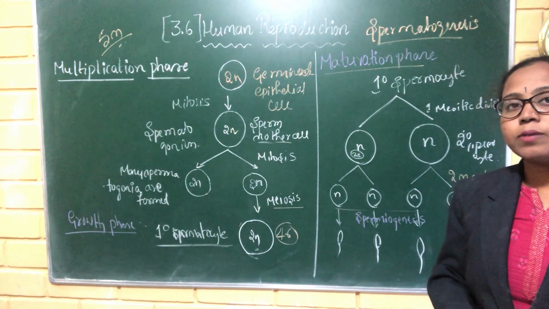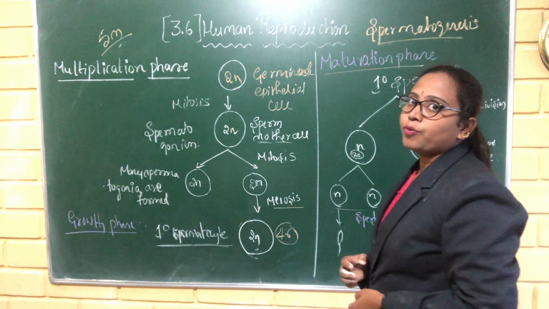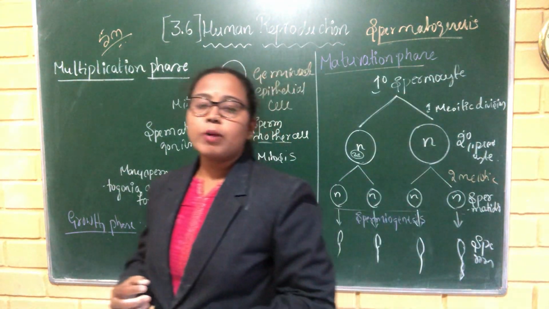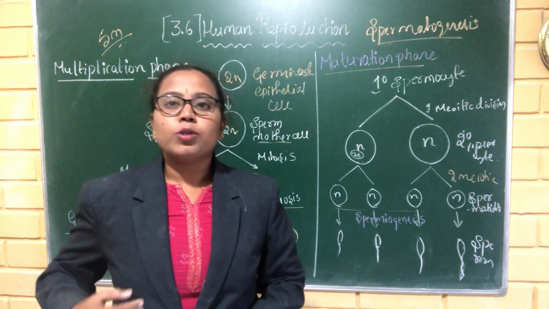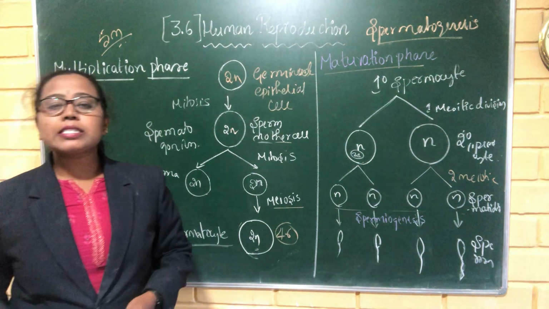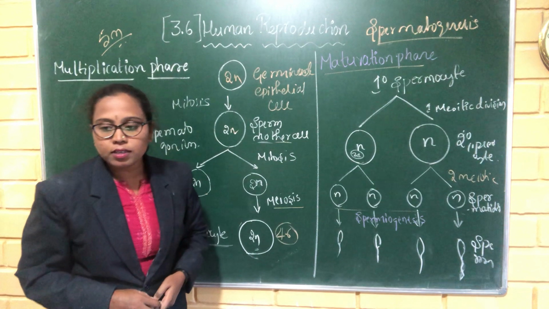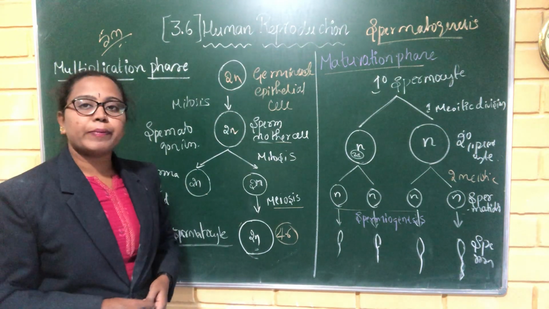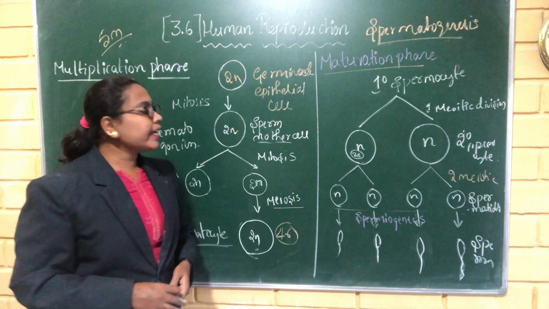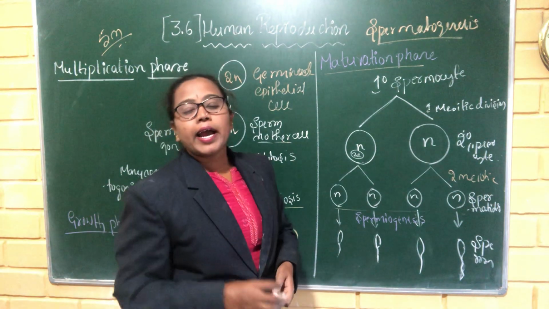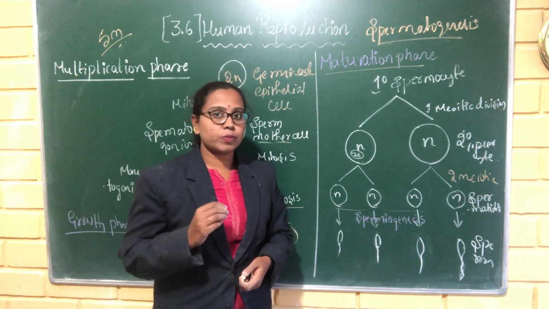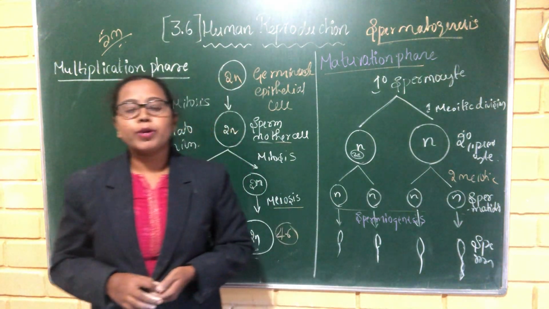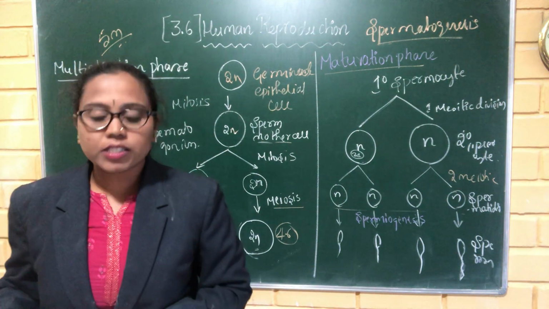What is spermiation? The process of release of sperms from the Sertoli cells into the seminiferous tubules is called spermiation. Like that the sperms are produced, and this process of formation of sperms is called the spermatogenesis process.